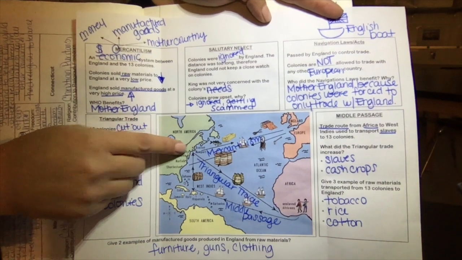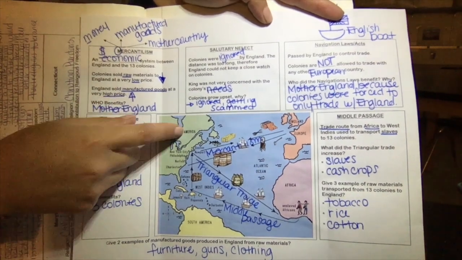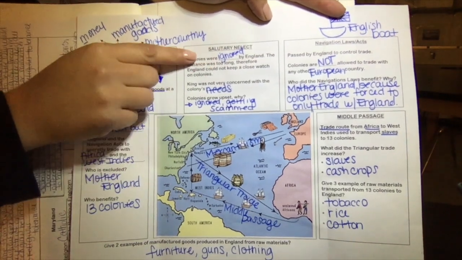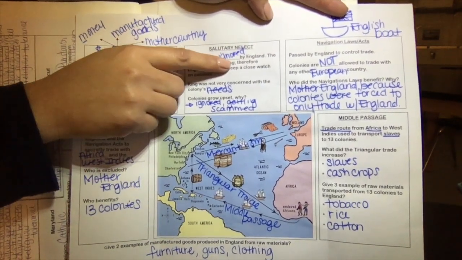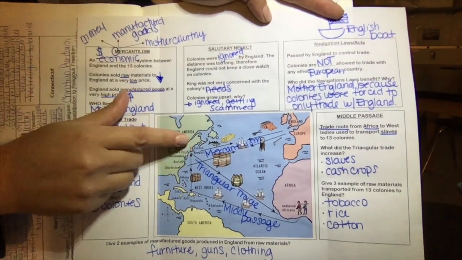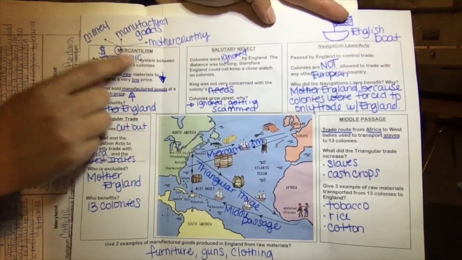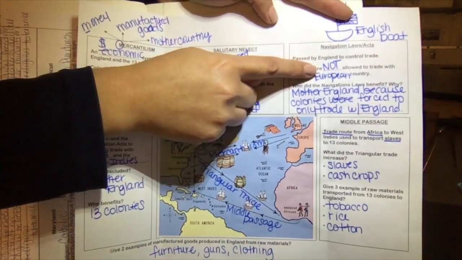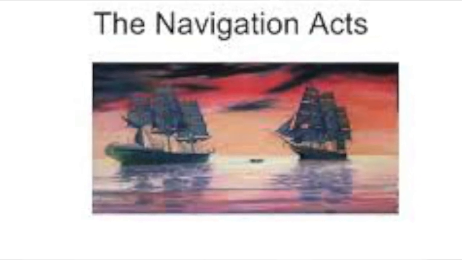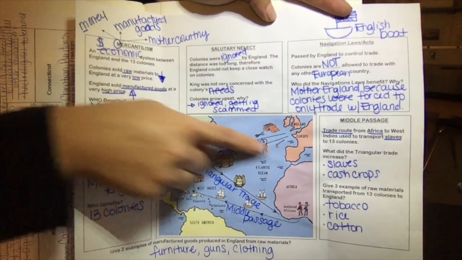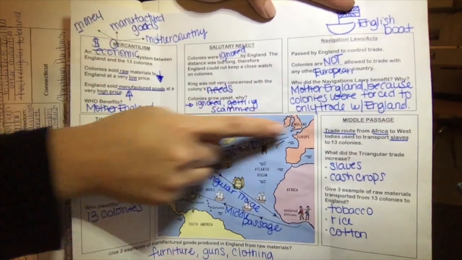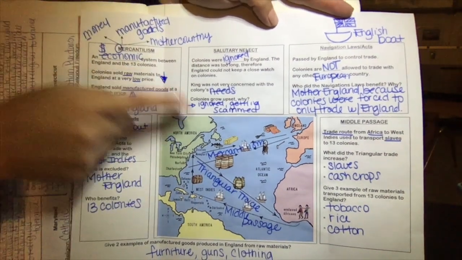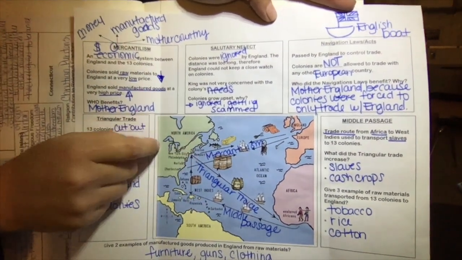Who's benefiting here? Obviously, Mother England is benefiting because she's making all of the profits. What else is happening? Salutary neglect. We know that the colonies were ignored for a very long time by Mother England. Because what does Mother England essentially want? She just wants to make money off of the 13 colonies. On top of that, they passed the navigation laws or the navigation acts that said that the colonies were not allowed to trade with anybody else. They could only trade with Mother England, and they could only trade using English ships. If they found out that the 13 colonies were trading with anybody else, they would tax them.